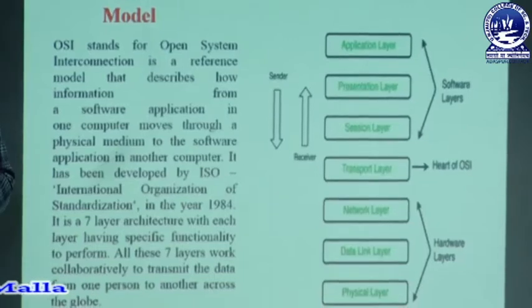The OSI model has 7 layers and each layer has its own functions. All these layers depend on each other to transmit a message from one location to another location. The layers work from top to bottom in case of sender, that is from application layer to physical layer, and in receiver side it works vice versa, from physical layer to application layer. We will be discussing each layer and its functions in our next slides.